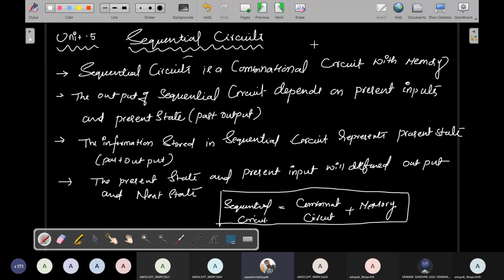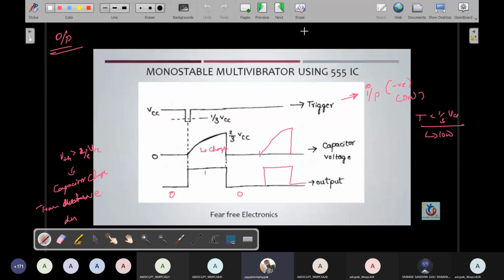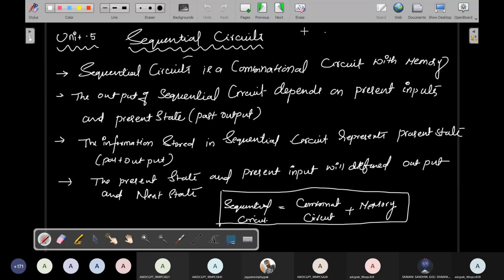So please note everybody, I'll move to the block diagram.